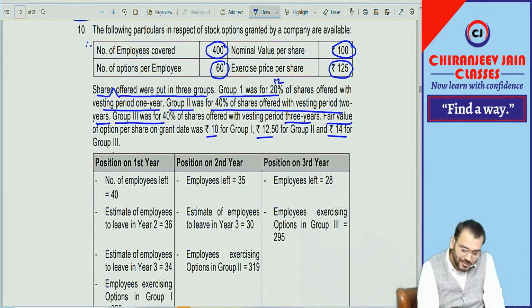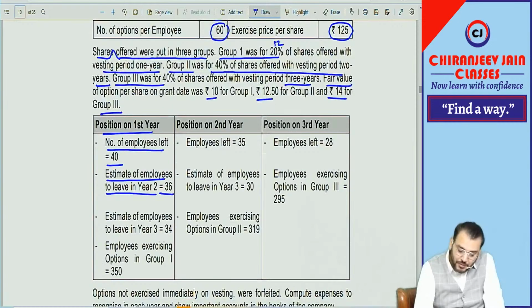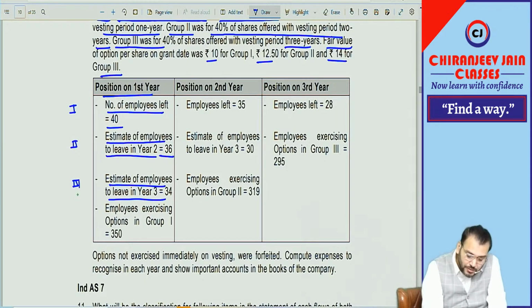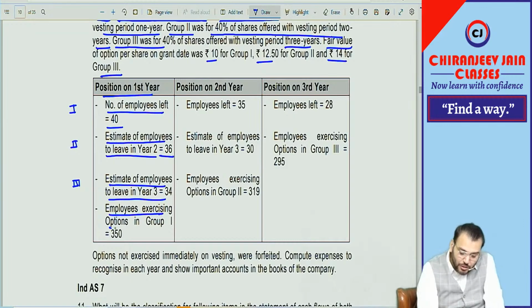Position at the end of the first year: number of employees who left is 40. Estimate of employees to leave in year 2 is 36. Estimate of employees to leave in year 3 is 34. This is relevant for group 1, this for group 2, this for group 3. Employees exercising the option in group 1 is 350.